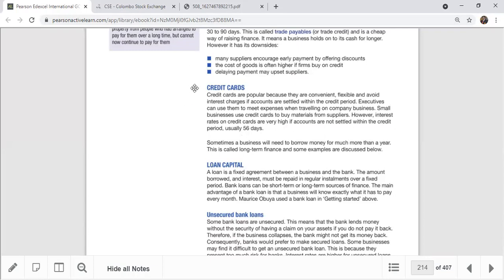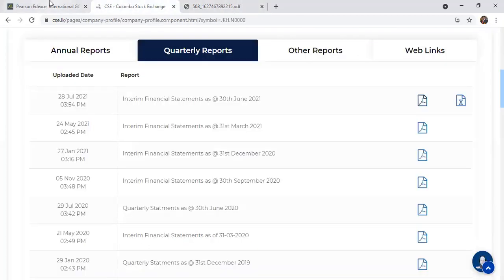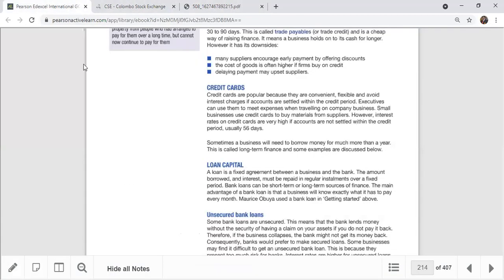So this is mainly a personal kind of thing. For corporate credit cards, if you look at a company, there's normally no credit card item. Sometimes it can be other current liabilities, but credit cards are mainly given for individual purposes.